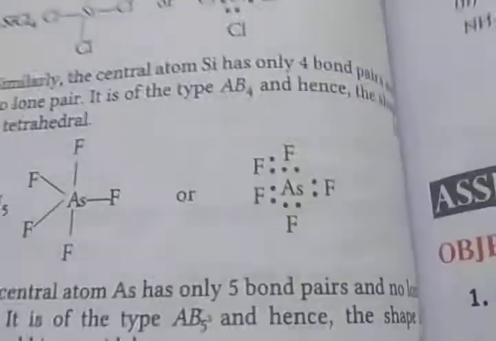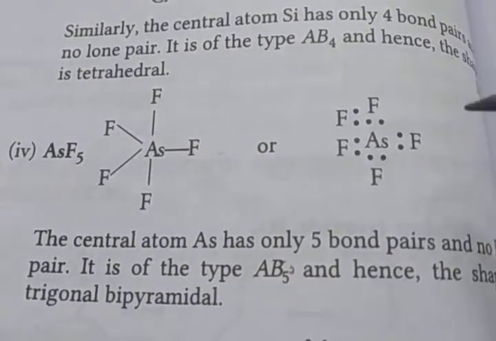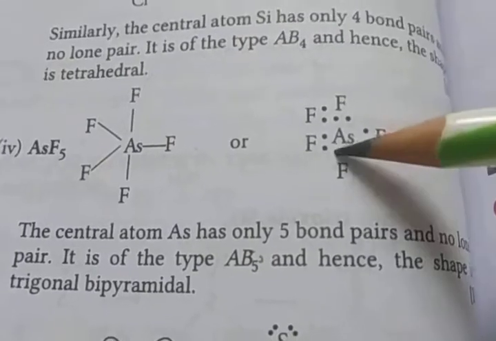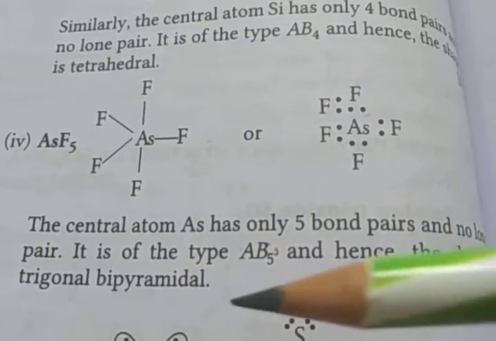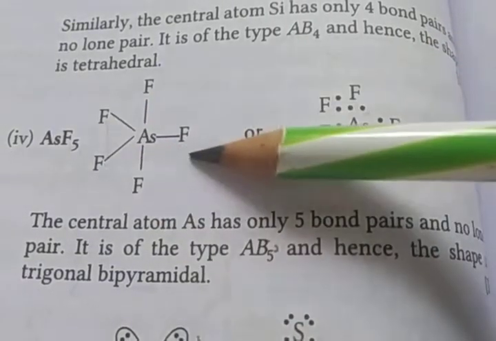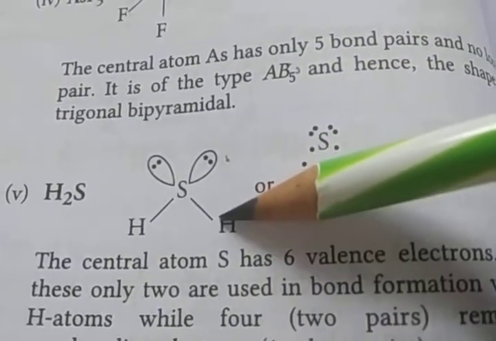Next is arsenic pentafluoride. Arsenic is attached to the 5 fluorines, and arsenic has 5 electrons and 5 bond pairs with the fluorine. So AB5. So the shape is trigonal, 1, 2, 3, and upper side and downside. So trigonal bipyramidal.